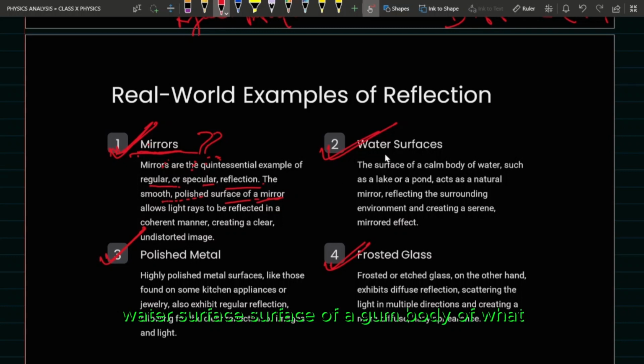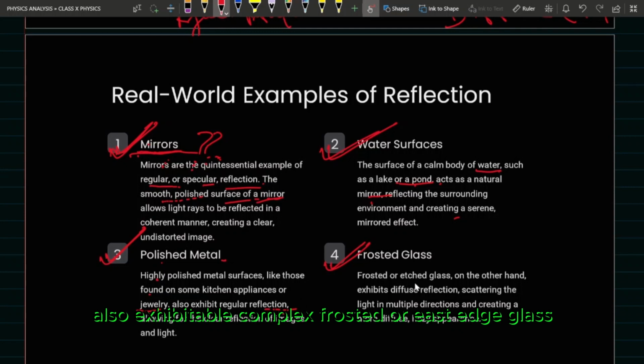Water surface: the surface of a calm body of water, such as a lake or pond, acts like a natural mirror. The water should be calm. So there also reflection takes place, and that is also a regular reflection. Now polished metal, like highly polished metal surfaces found on some kitchen appliances and jewelry, also exhibits regular reflection.